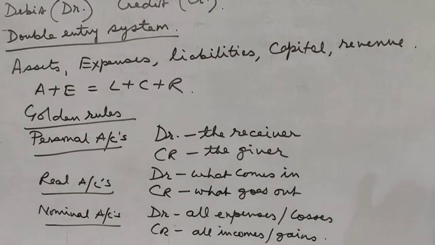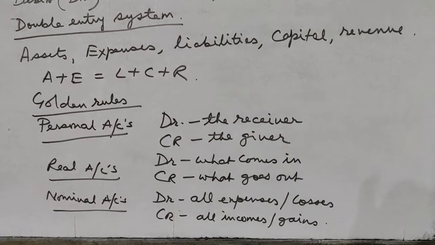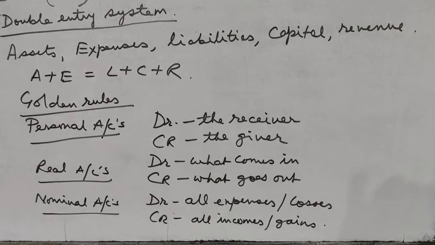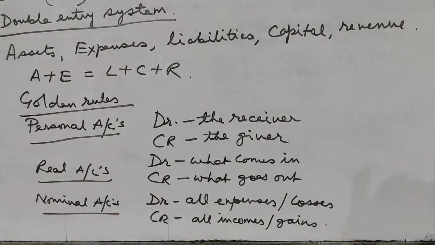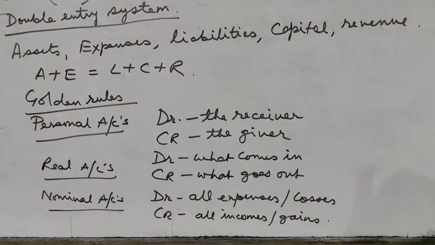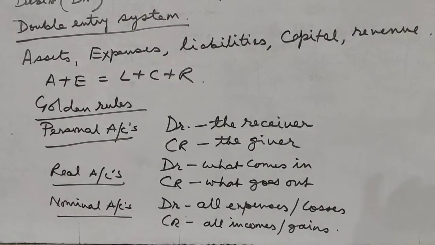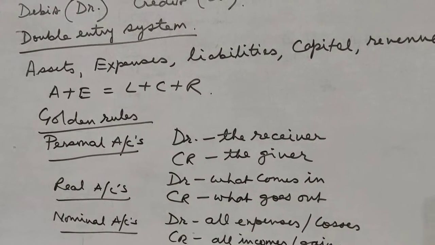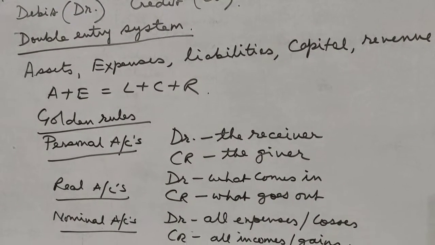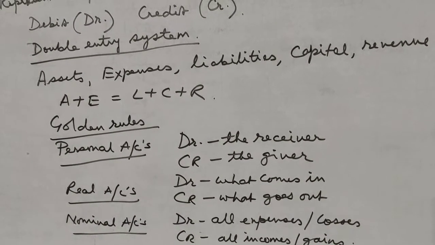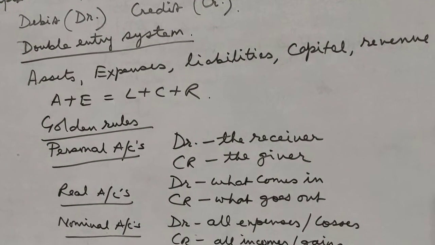According to the golden rules, owner is a personal account. He is a person who is giving the money. So credit the giver. He is the giver. So I will credit the owner's account, that is, I will credit capital account. And according to the American rule, when the owner gives capital, the capital of the business increases, so capital account is credited.